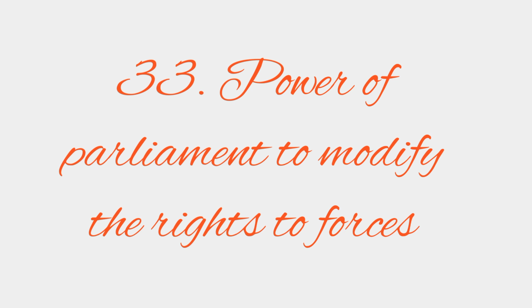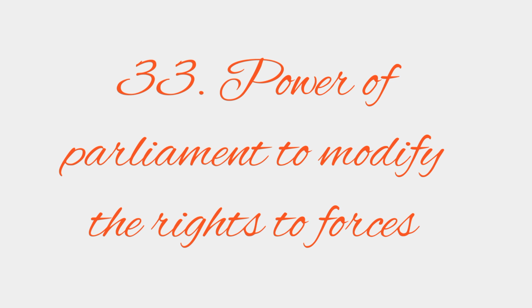Here, powers of parliament to modify when application to forces is another keyword, the 33rd keyword. Remedies for enforcement of rights is the 32nd keyword.